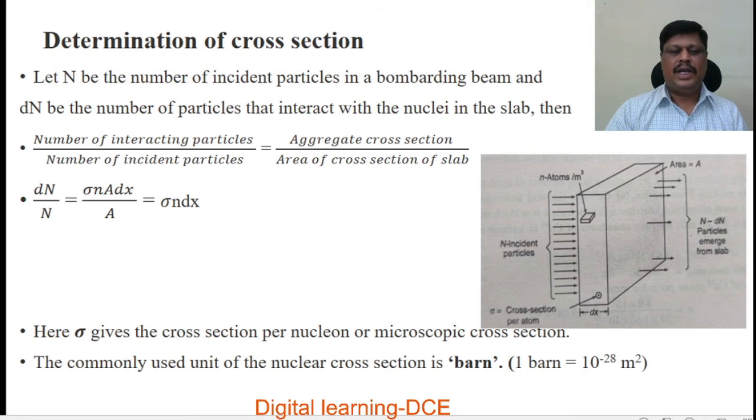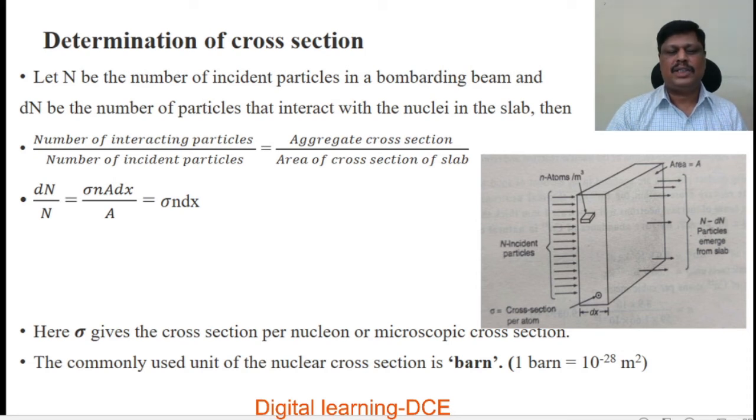Then the ratio of the number of interacting particles to the number of incident particles is equal to the aggregate cross section over the area of cross section of the slab. Here the number of interacting particles is only dn and the number of incident particles is n.